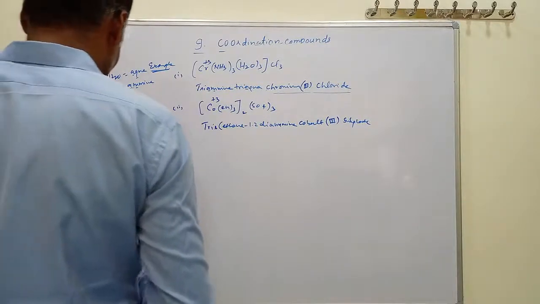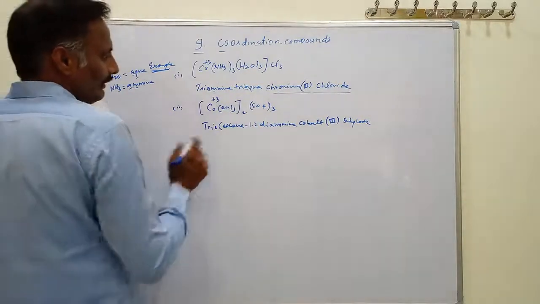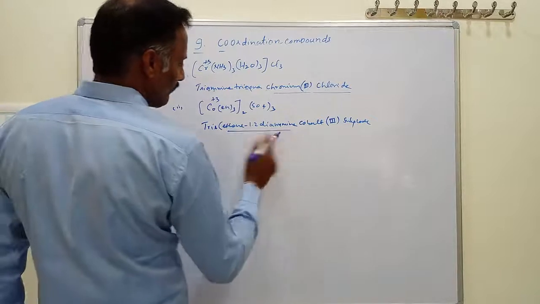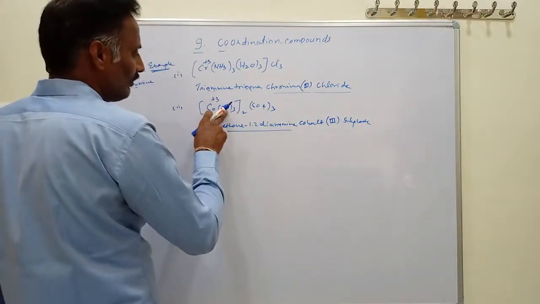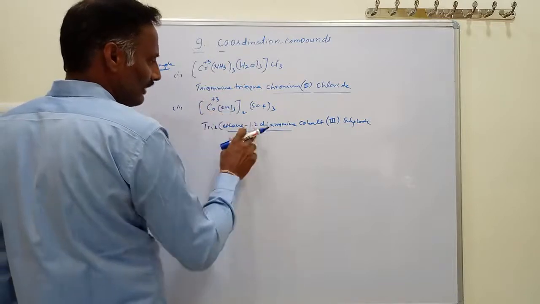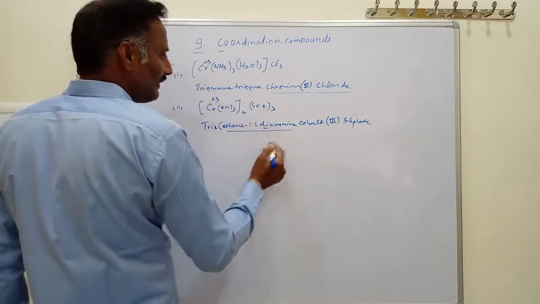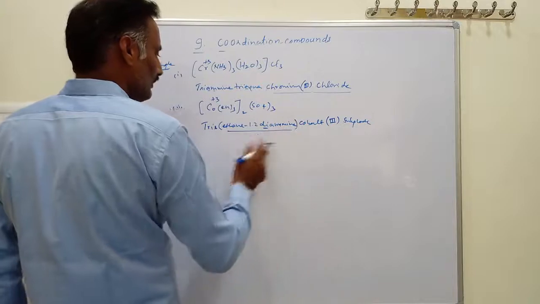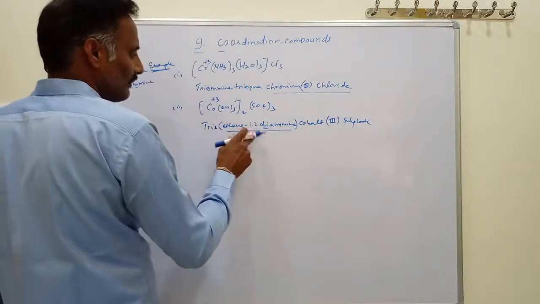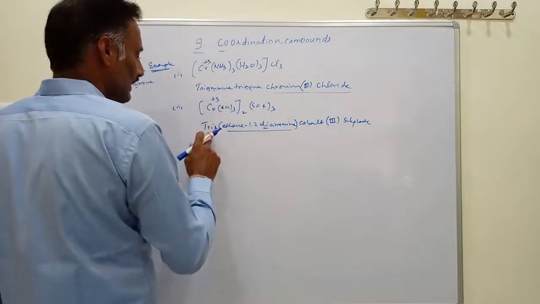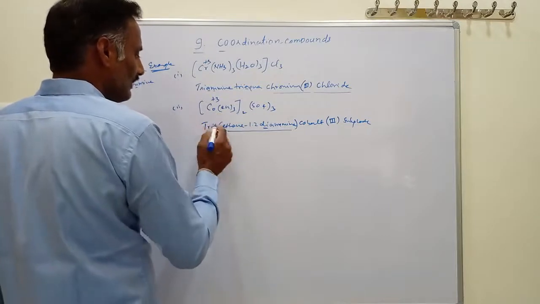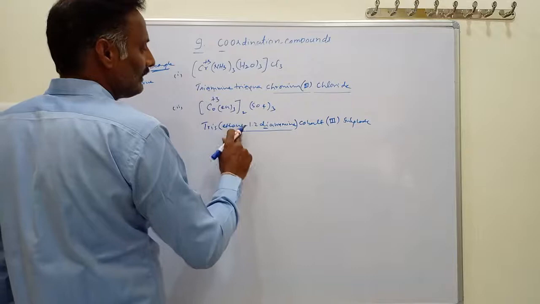Cobalt third sulfate. Here this is ethane 1,2-diamine, and this ligand already contains a prefix di. That's why, instead of using tri, we are using tris. This is not tri, it is tris ethane 1,2-diamine.